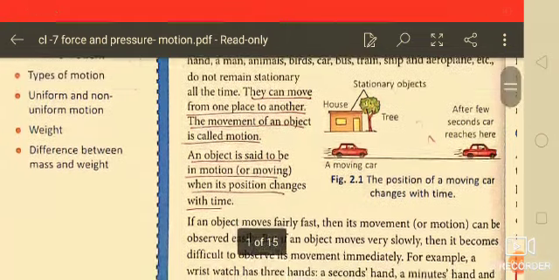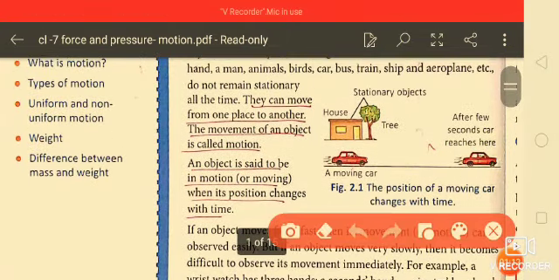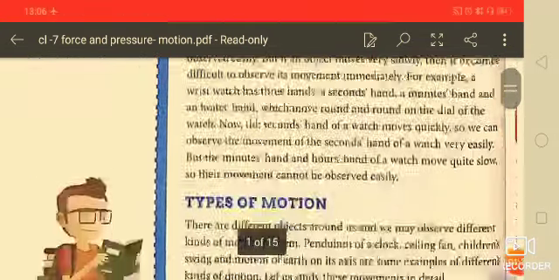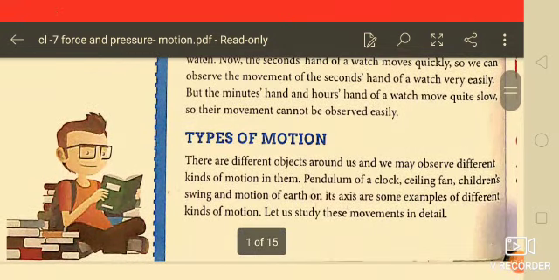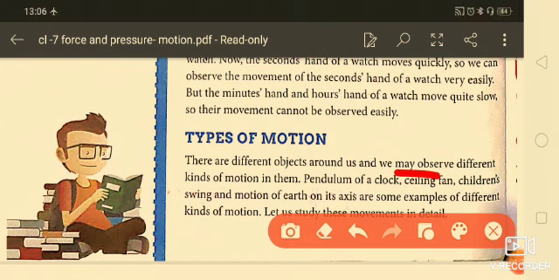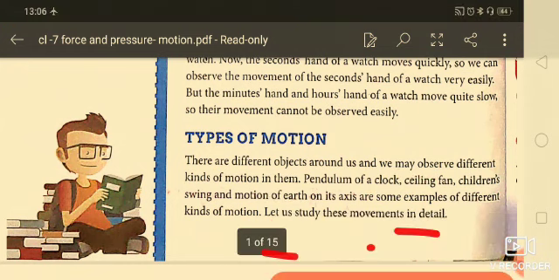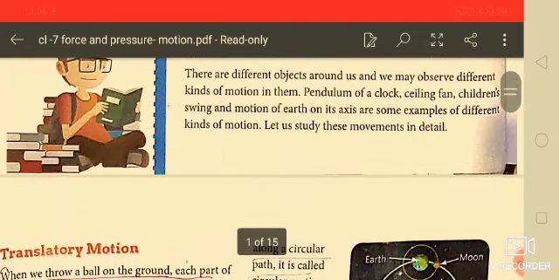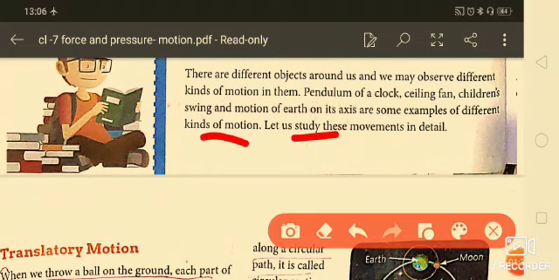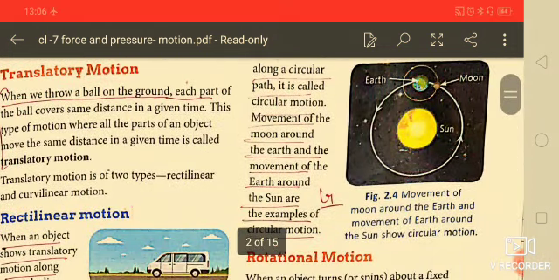Here you are seeing different figures. Now, types of motion. There are objects around us, and we may observe different kinds of motion in them, like the pendulum of a clock, a ceiling fan, children's swing, and the motion of the earth on its axis. These are some examples of different kinds of motion. So let us study these movements in detail. First one is translatory motion.